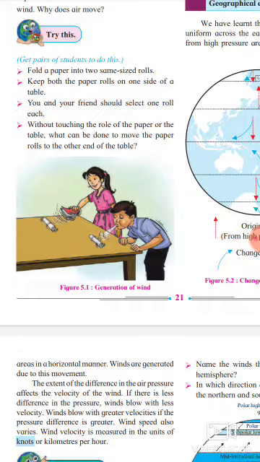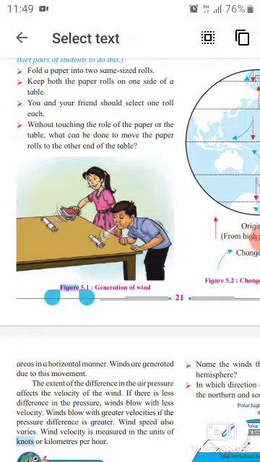What can be done? Yes, by blowing, that means by using air. The movement of air is the wind. In this picture, the girl gives air with the help of books, and the boy gives air by blowing. Here the books' air is stronger than the air blown from the mouth, that's why the girl's paper goes faster ahead.